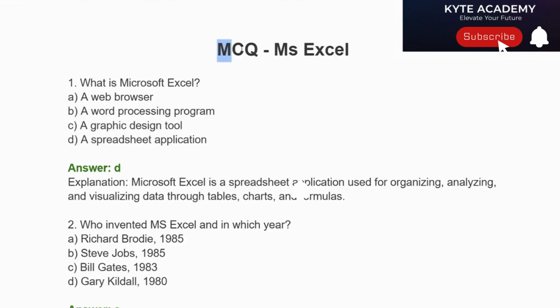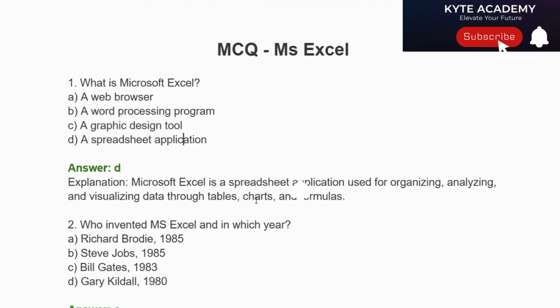Multiple choice question MS Excel. Question number 1. What is Microsoft Excel? Options are a web browser, a word processing program, a graphic design tool, a spreadsheet application. Answer D, a spreadsheet application. Explanation. Microsoft Excel is a spreadsheet application used for organizing, analyzing, and visualizing data through tables, charts, and formulas.